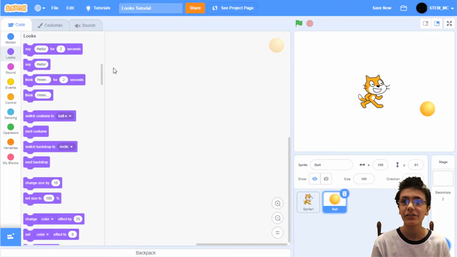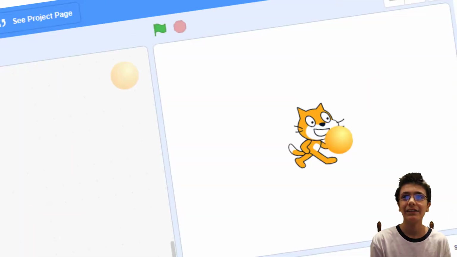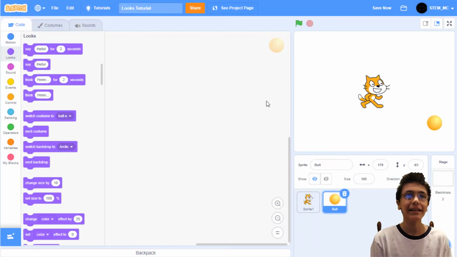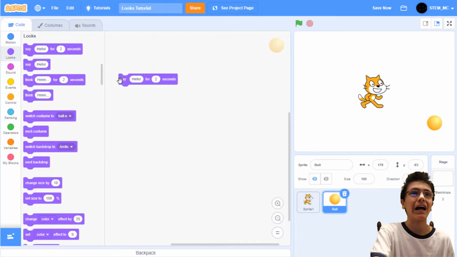Let's get started. For this tutorial, we have our regular sprite, Scratchy, and our special guest, the ball. No, Scratchy, there's no time for playing. I'm sorry, we can't play ball. Let's get started with these 4 blocks.